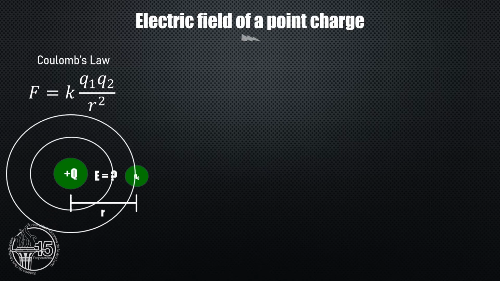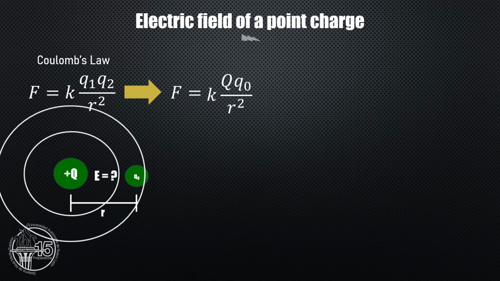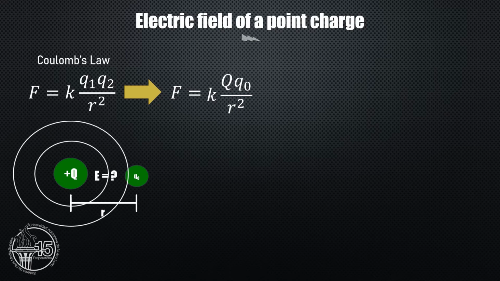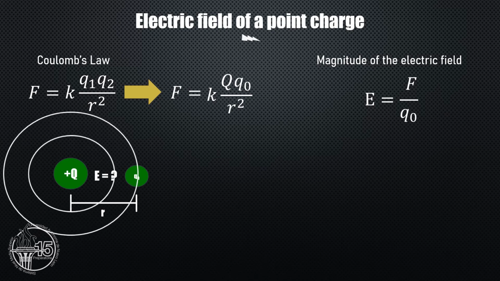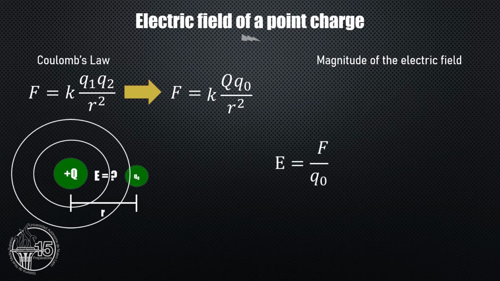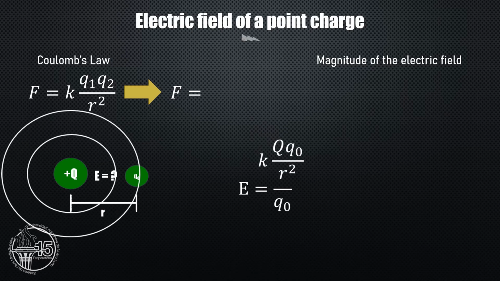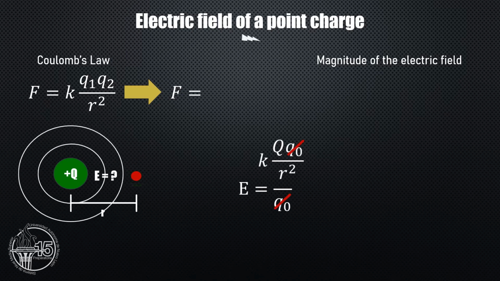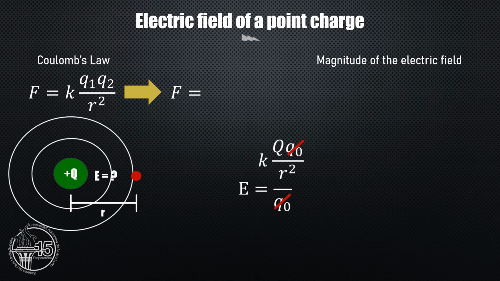Let's use the Coulomb's law and now write it this way. Then, we are going to use the equation of the magnitude of the electric field and substitute F. Next, we may cancel Q0, and we are going to obtain an equation that depends only on the charge and the square of the distance.